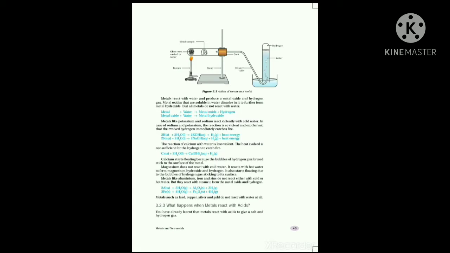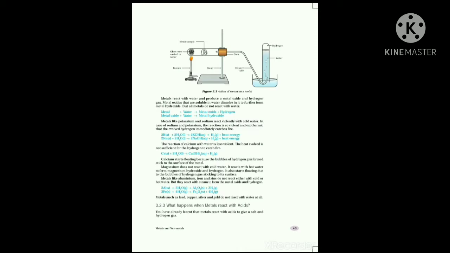And it is an exothermic reaction. A lot of heat is produced here. Sodium and potassium react with water. It produces hydrogen gas and a lot of heat is produced. As a result, the produced hydrogen gas catches fire.